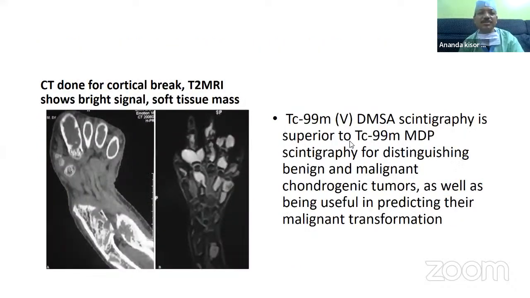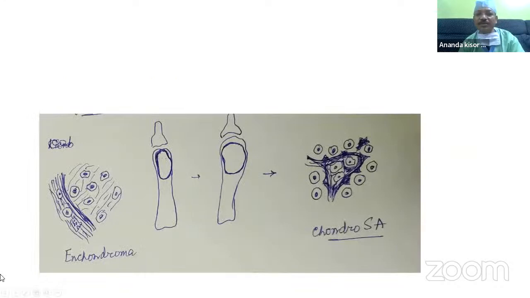So this is the histology, and how to write it down. See, this is the enchondroma, and this is the chondrosarcoma. This is multiple enchondroma, which is enchondromatosis. Basically, if you draw like this, this is the cartilage cells with this cartilage matrix, but the bony component will remain. This is a remodeling unit.